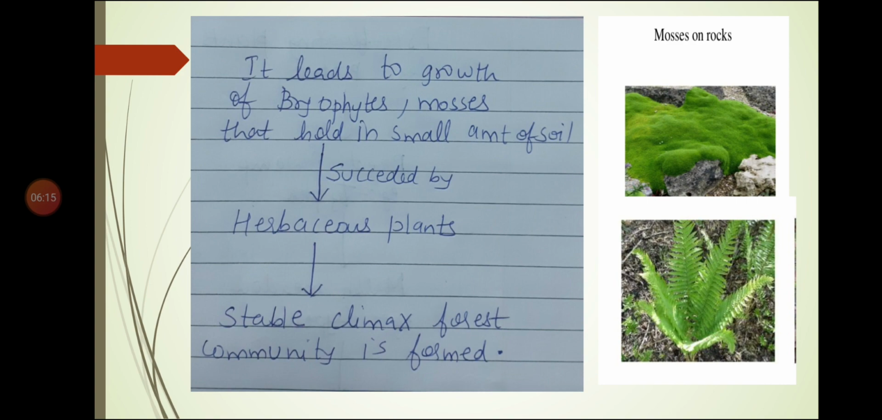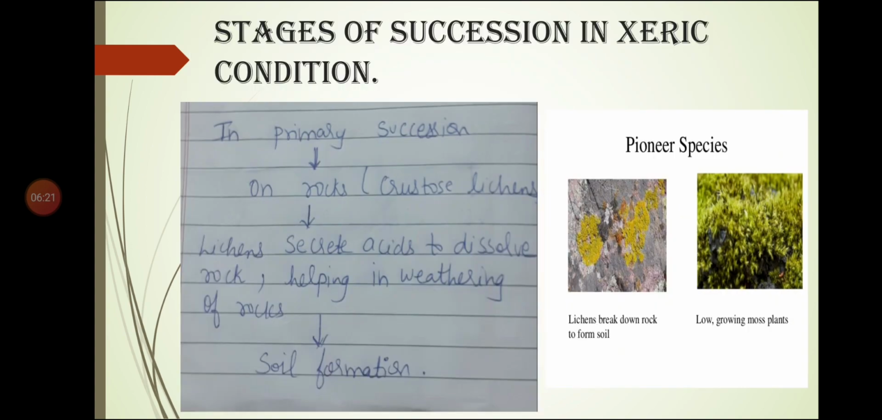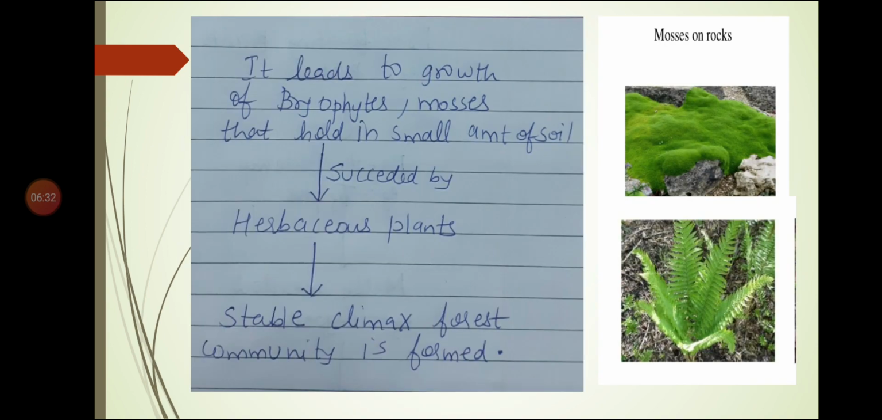So this is how succession takes place in xeric condition. First rocks are present, on the rocks lichens are present, lichens secrete acids, because of the acids rocks are broken down and it leads to soil formation. When there is soil, it leads to the growth of bryophytes and mosses, which are succeeded by herbaceous plants, and finally a stable climax forest community is formed.